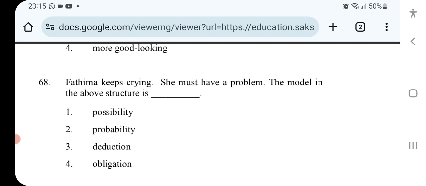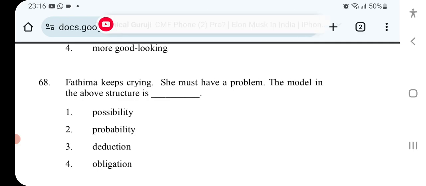Fatima keeps crying. She must have a problem. The modal in the above structure is: must have, possibility, yes.